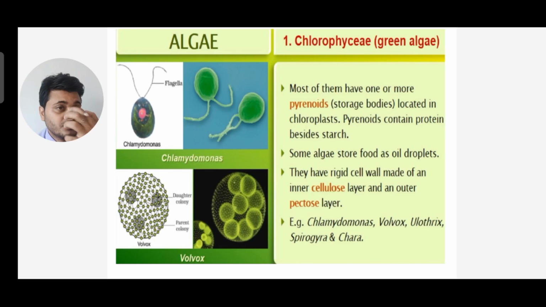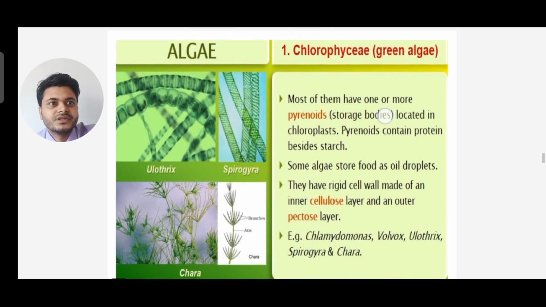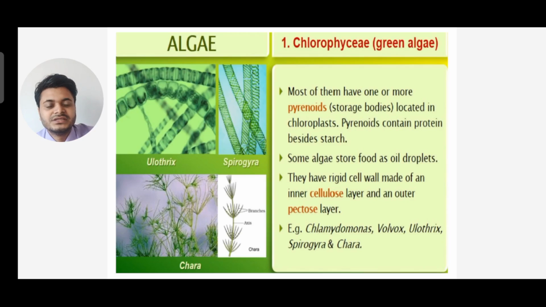You can see examples like Chlamydomonas, Volvox, Ulothrix, Spirogyra and Chara. These are examples of Chlorophyceae. Chara is a very important example. You can see the diagrams are also given of Chlamydomonas, Volvox, Ulothrix, Spirogyra, Chara.